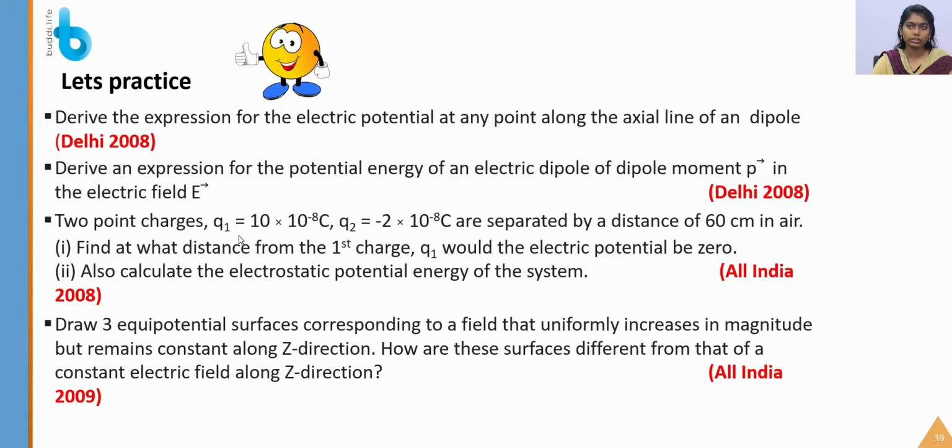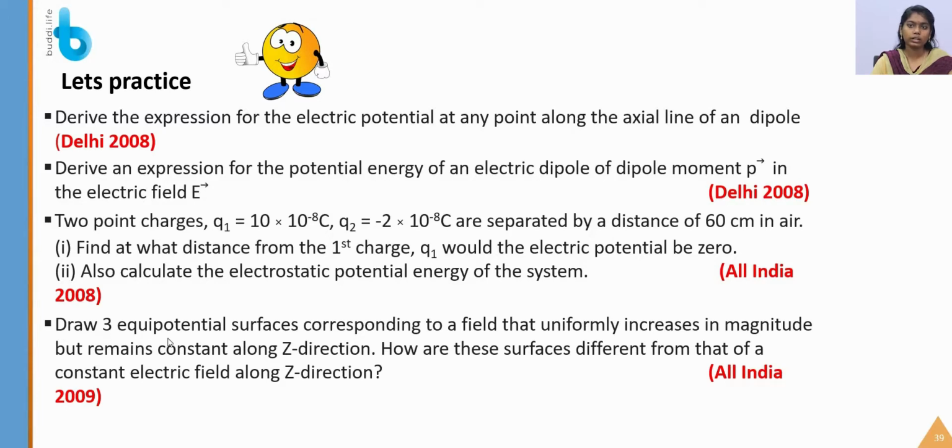The third was two point charges, Q1 equal to 10 into 10 to the power of minus 8 coulomb and Q2 equal to minus 2 into 10 to the power of minus 8 coulomb, separated by a distance of 60 centimeter in air. Find at what distance from the first charge Q1 the electric potential would be 0. Also calculate the electrostatic potential energy of the system. So you have to calculate the distance and the electrostatic potential energy under the given condition.